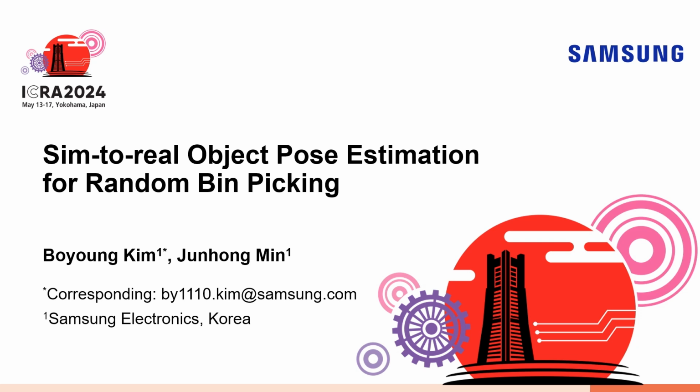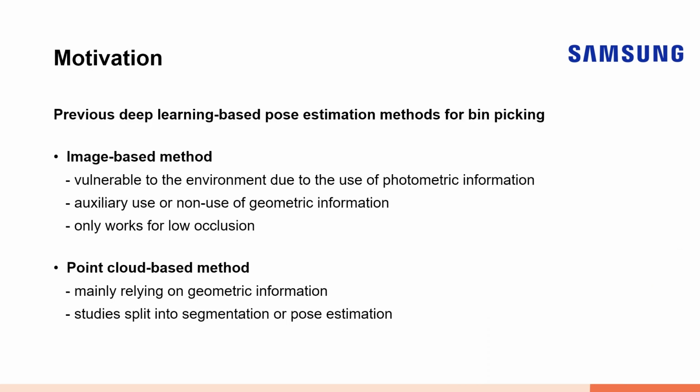This is an accompanying video for ICRA 2024 submission of sim to real object pose estimation for random bin picking. In image-based methods, the use of geometric information is often auxiliary, or not used at all, making these methods susceptible to environmental changes. On the other hand, point cloud-based methods leverage geometric information. This makes them robust to photometric influences and occlusions.